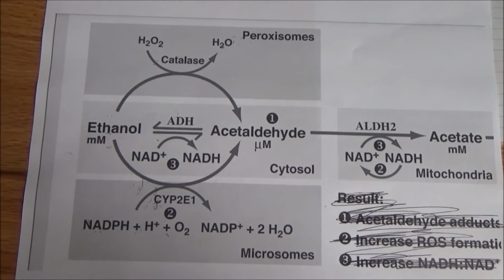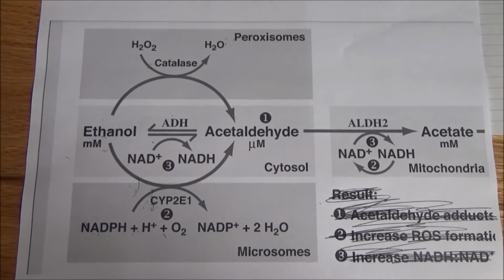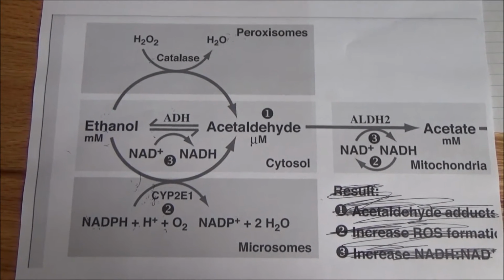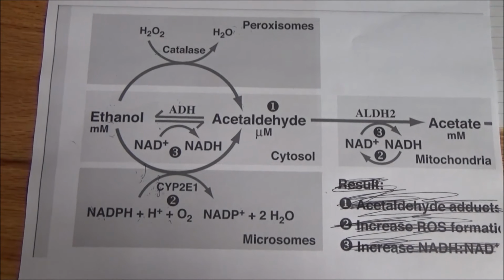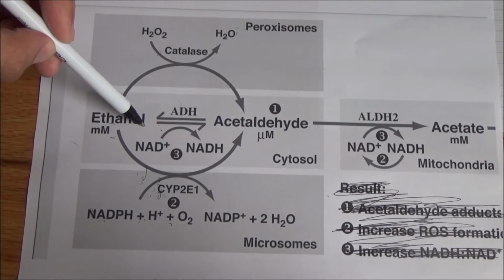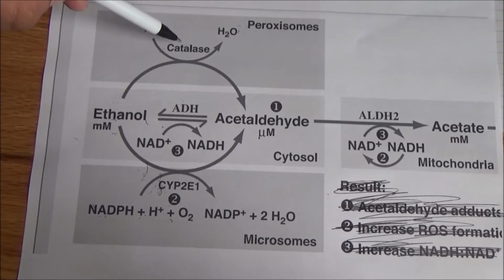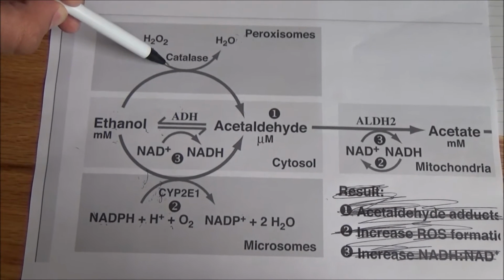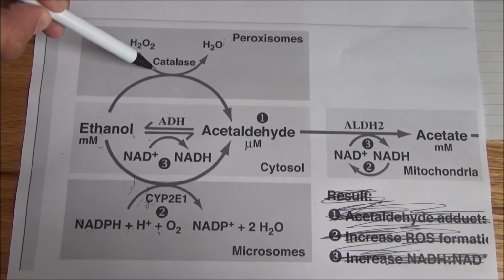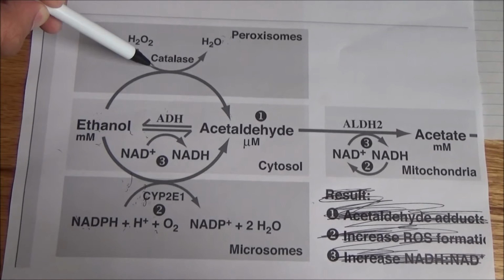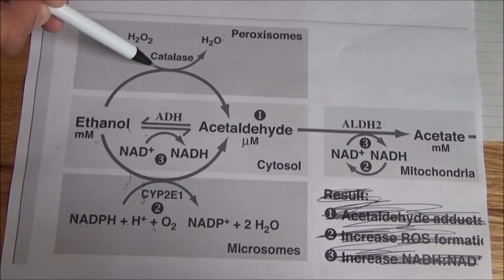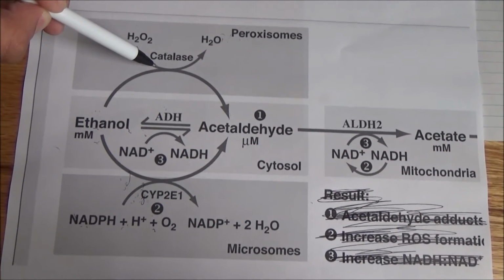So let's say you really want to drink some alcohol one night, and your body's going to say, wow, this guy's really drinking a lot of alcohol. I'm already going through this process to get the alcohol out of his system. I'm already using this catalase enzyme in my peroxisomes to get rid of the alcohol in his system. But this guy's just got a lot of alcohol in his system, and I really need to get rid of it. So what's the body going to do?